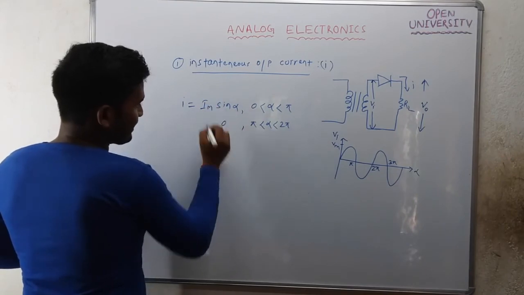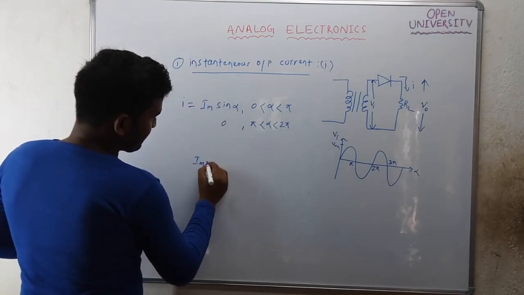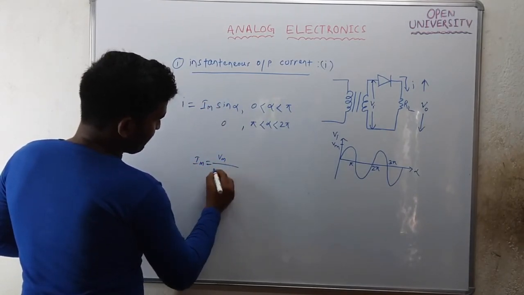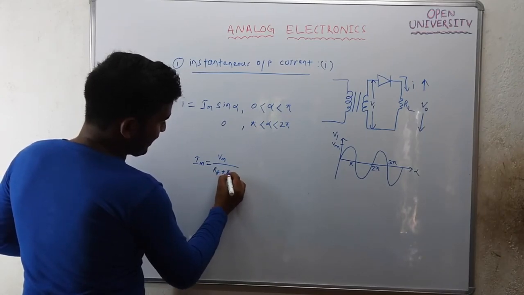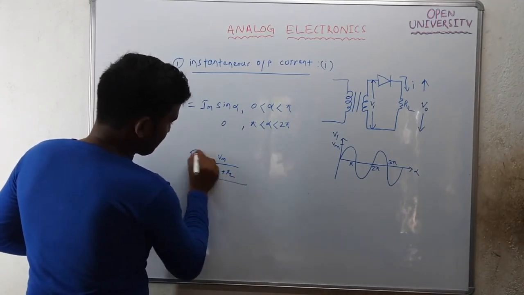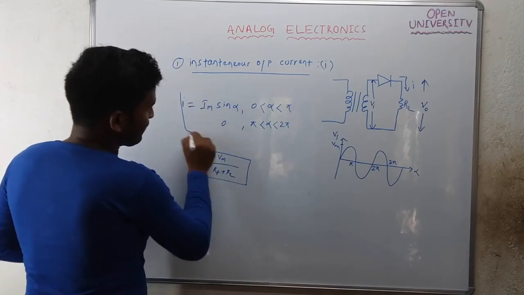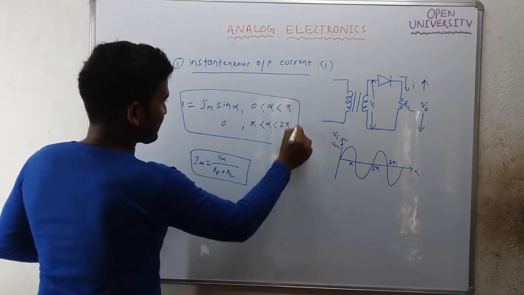What is this Im? Im is Vm by (Rf plus RL). This is the expression of instantaneous output current.